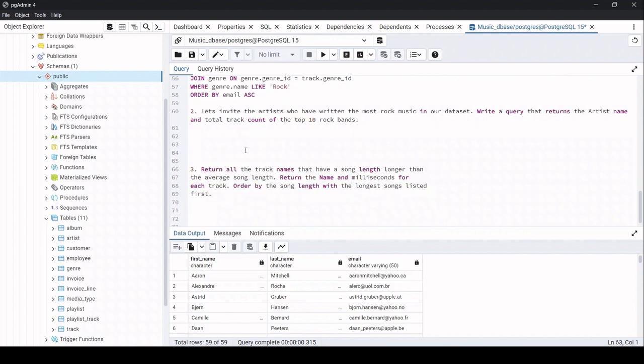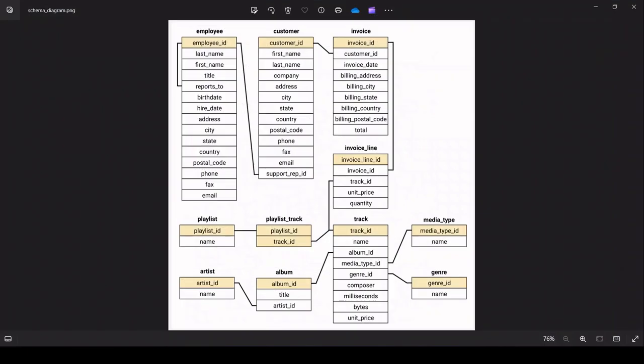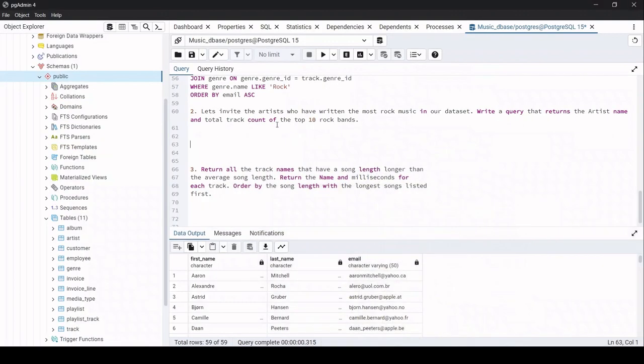Alright, so coming to the second question, let's invite the artists who have written the most rock music in our dataset. So write a query that returns the artist name and total track count of the top 10 rock bands. Okay, so this question is much simpler than the previous question also. So let us just check the schema diagram. So what are they asking? Let's invite the artists who have written the most rock music in our dataset.